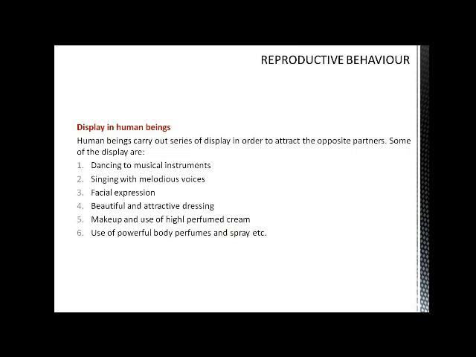And we have also learned how it is carried out by human beings: dancing, singing, facial expression, beautiful and attractive dressing, makeup, and many other things that human beings do in order to attract the other gender for the purpose of mating and reproduction.